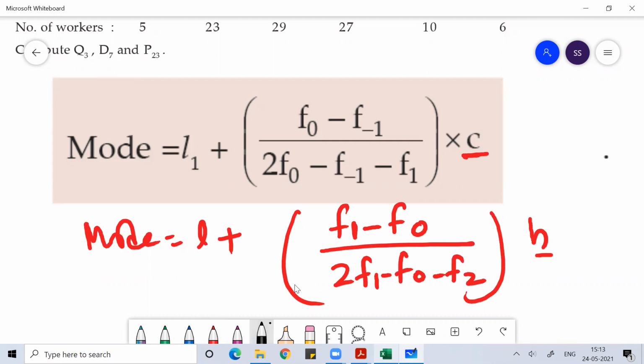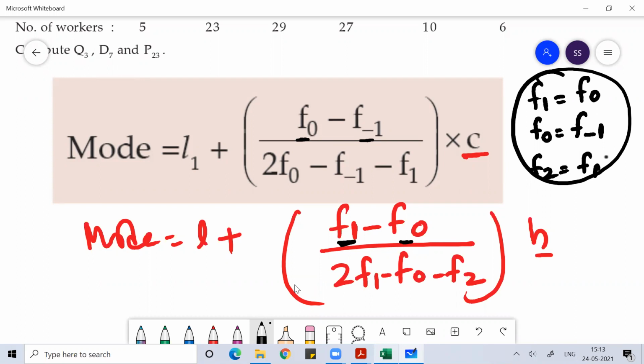So as per the book's symbols, my f1 is their f0. And my f0 is their f minus 1. And my f2 is their f1. So different kinds of symbols. Please don't get confused.